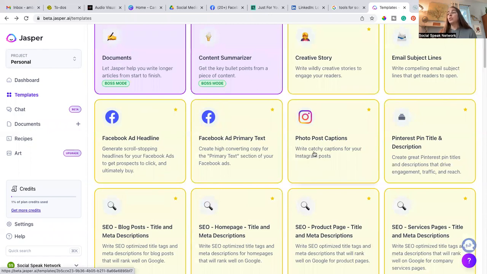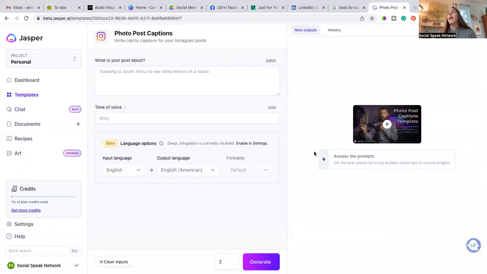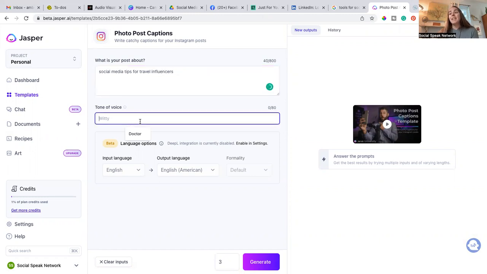So let's just go to a photo post caption. And I'm just going to use their example. So traveling to South Africa to see rhinos on a safari. So you just say what your post is about. So I'm going to say social media tips for travel influencers. Then it gives you your tone.